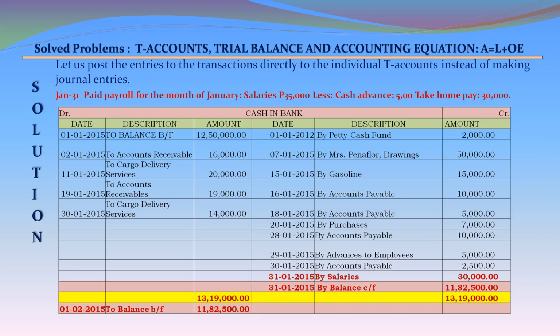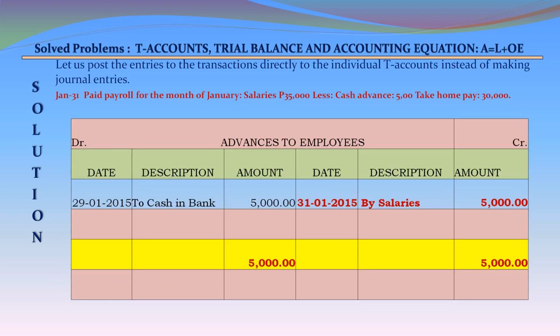Cash in bank account on the credit side, 31st January 2015, by salaries 30,000, and we are closing the cash in bank account also, because the total receipts are 1,319,000 and there is a balance of 1,182,500 at the end of January. So we are carrying forward this balance to February by closing on 31st January 2015 by balance carried forward 1,182,500, and on the debit side, 1st February 2015, to balance brought forward 1,182,500.